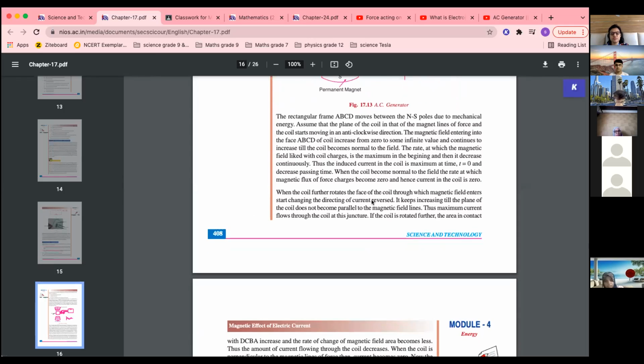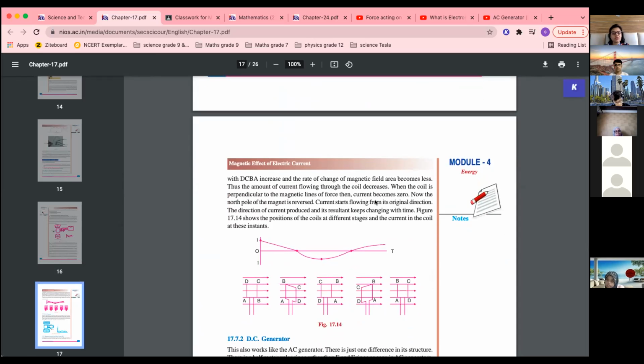For the diagram, how many marks do we get? See, this will come in the 6 marks question only.